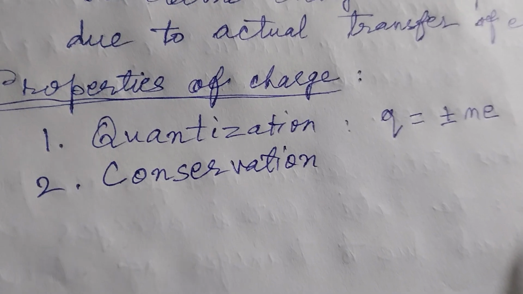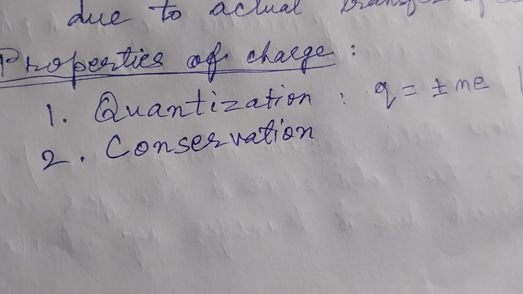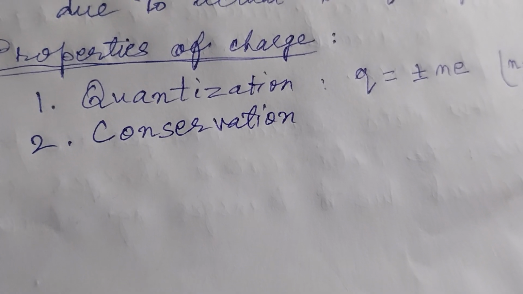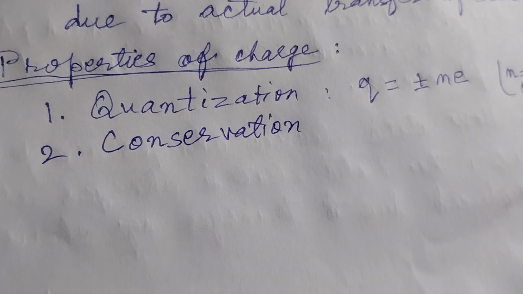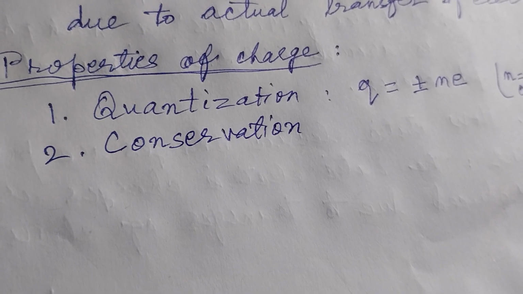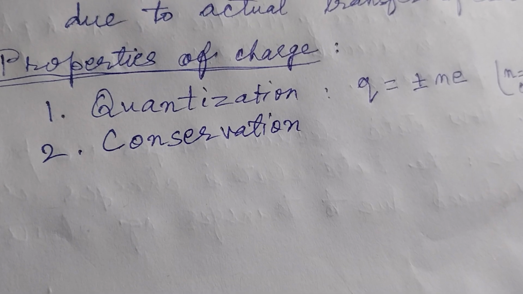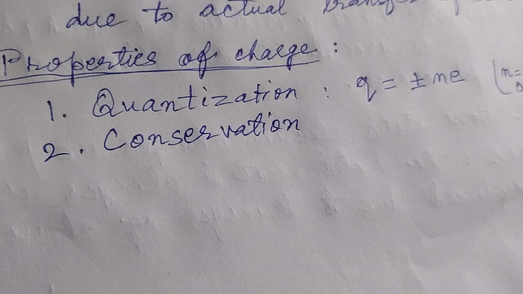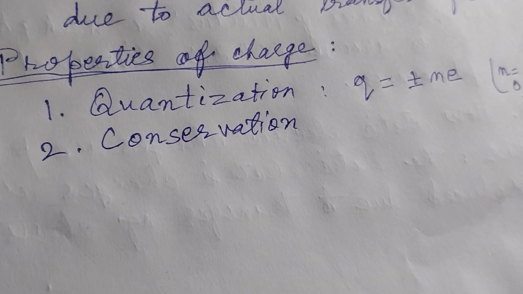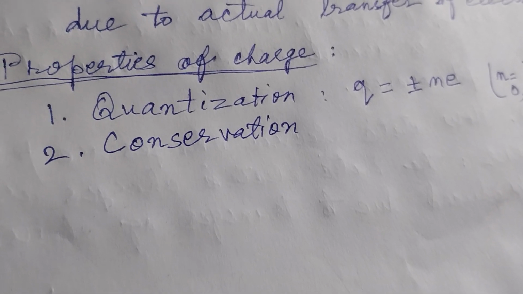So what is quantization of electric charge? Electric charge can exist only as an integral multiple of charge on an electron. Q equal to plus minus Ne, where N is integer, e is electron, and Q is charge.